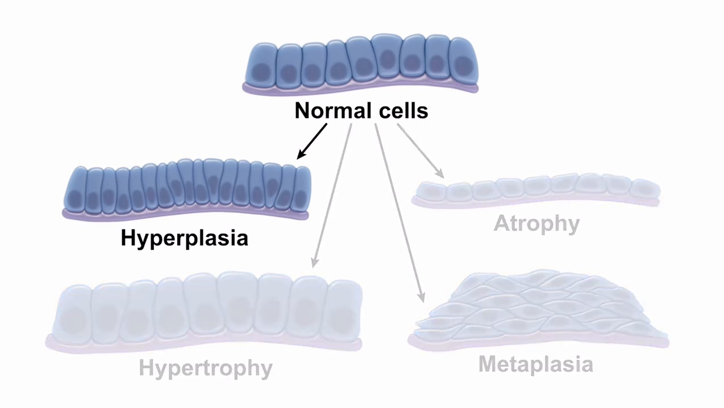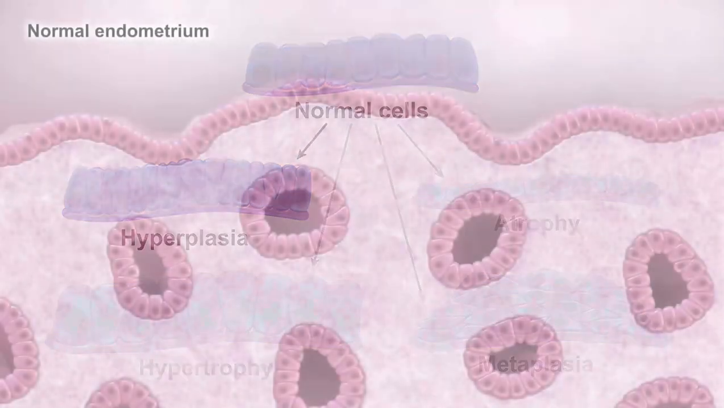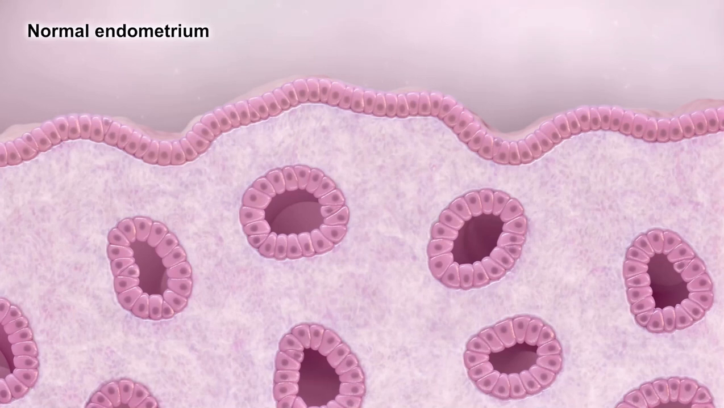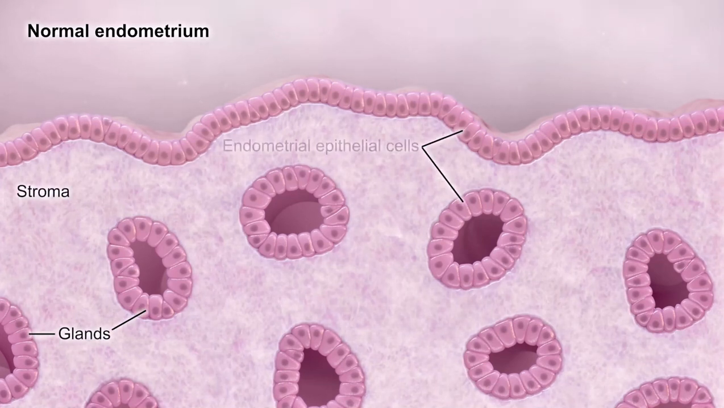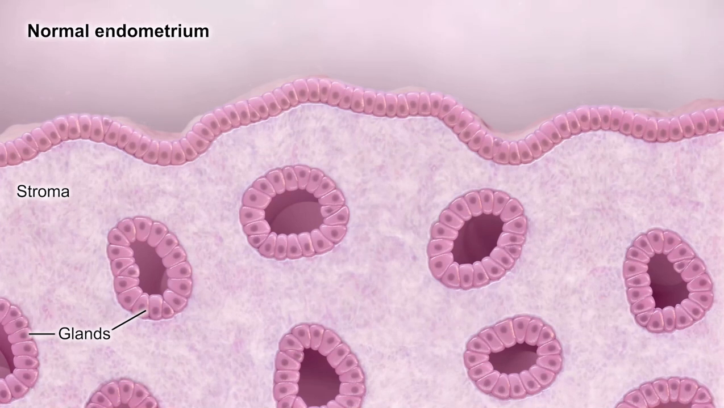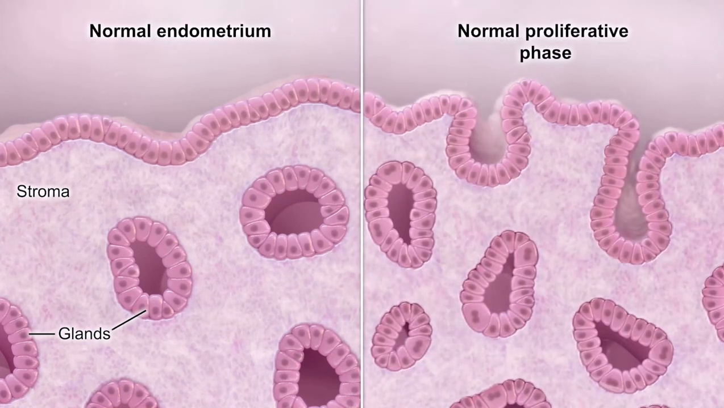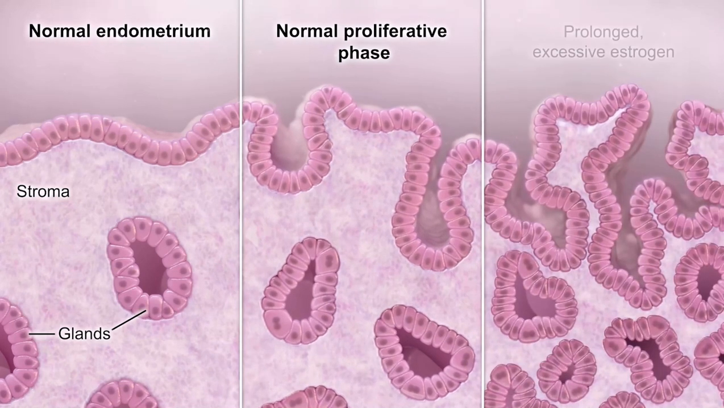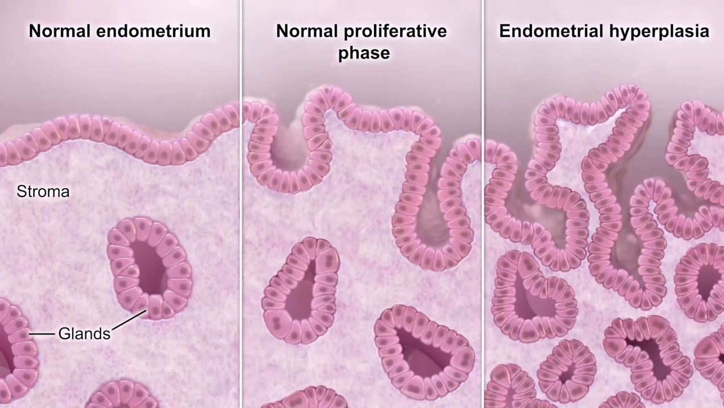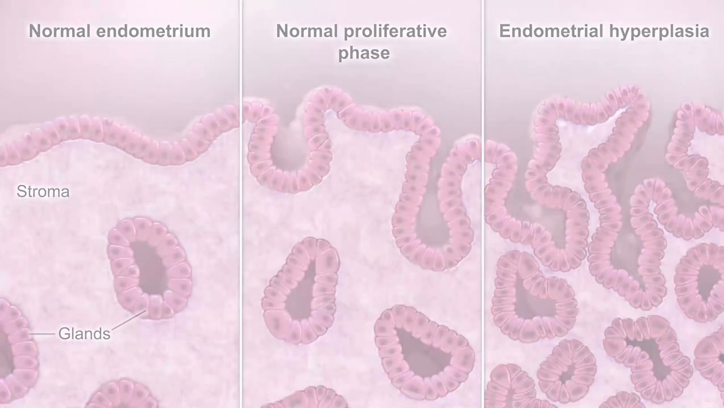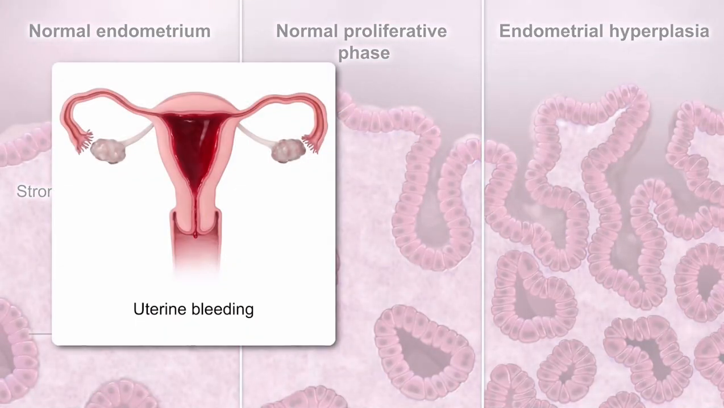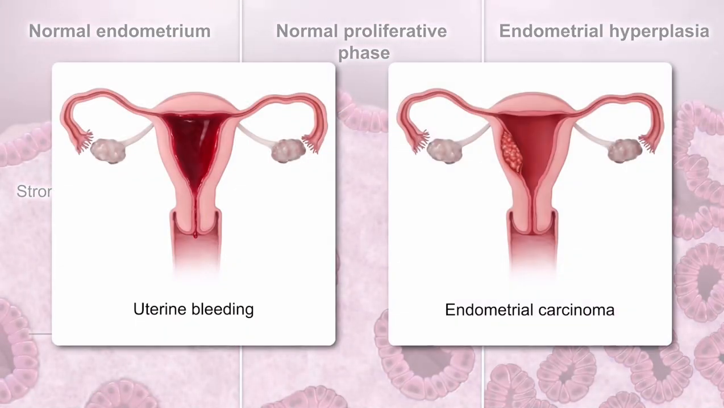Hyperplasia is an increase in cell number. This adaptation occurs in cell types that can replicate, such as endometrial epithelial cells. During the follicular phase of the menstrual cycle, increased estrogen causes endometrial epithelial proliferation. However, prolonged excessive estrogen results in endometrial hyperplasia. This can lead to uterine bleeding and increased risk of endometrial carcinoma.